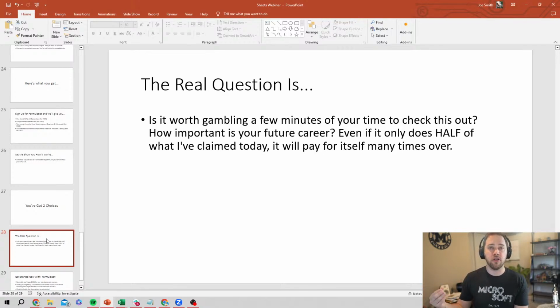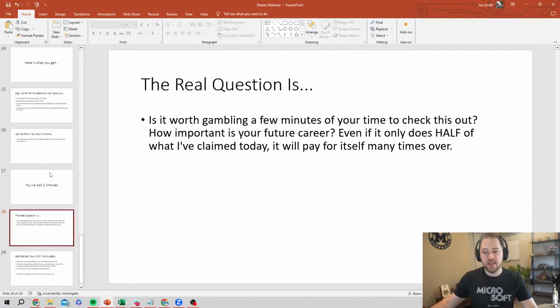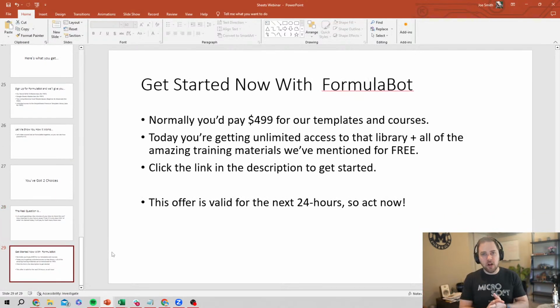You know, this is something you're going to need to face eventually. AI is coming. It's already here. It's going to make a huge impact on all of our lives, especially if you're doing data work, right? And so being one of those people that not only knows how to use it, but knows how to use it on supercharge mode, right? Take it to 10 and be one of the best people in your office with your secret weapon, which can be FormulaBot for you. That's going to make it so much easier for you to get value out of it. So if it can even do half of what I'm talking about, it'll pay for itself many, many times over.